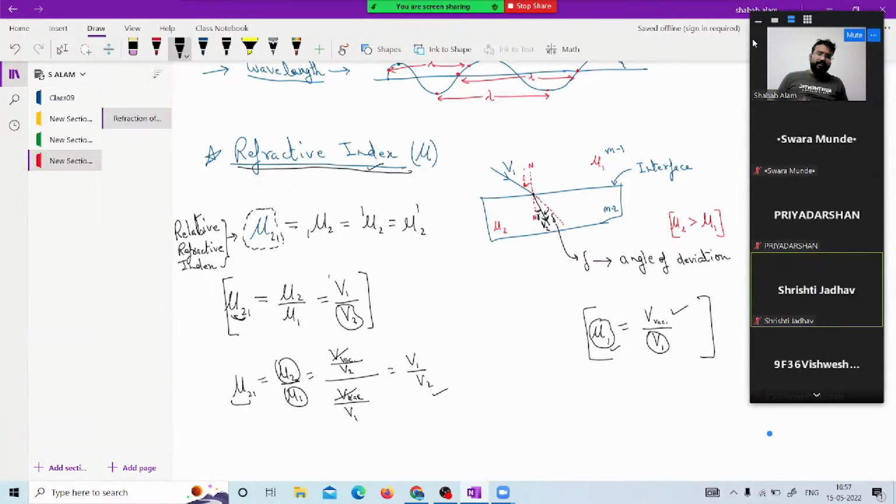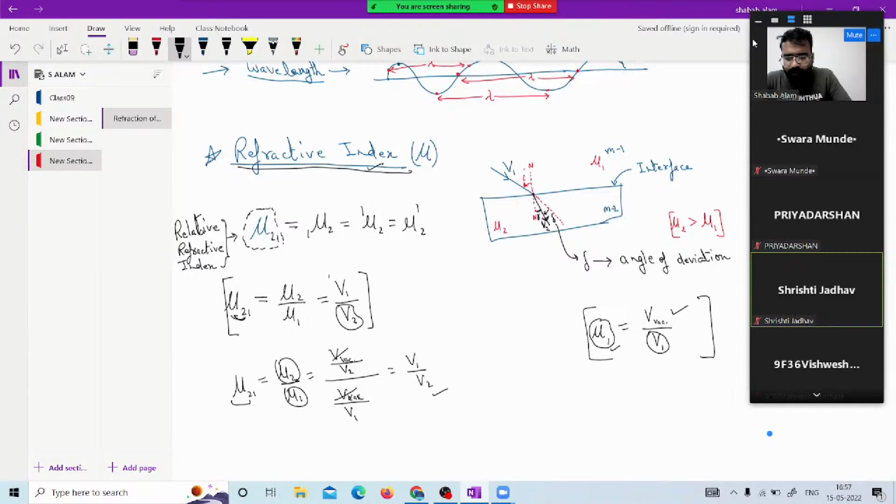Now, for better understanding of the refractive index with other parameters, the ray also gets deviated. So for that, let us figure out what the situation is. We have the angle of incidence and angle of refraction relation.